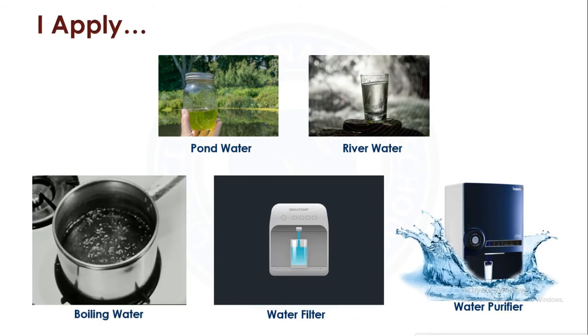Let's take a quick recap. First, we saw all living things need water to live, and we all get water from different sources. The main source is rain, and the water from rain is called rainwater. Rainwater goes to rivers, ponds, lakes, wells, streams, and waterfalls. These are called water bodies. We cannot drink sea and ocean water because it is very salty.